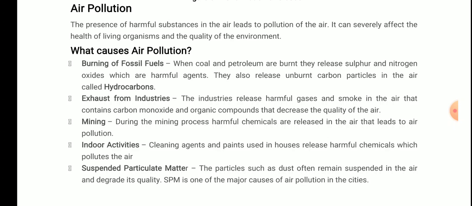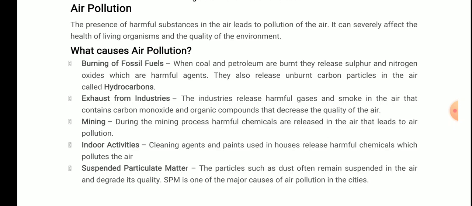We will be discussing it also, so these are very important. And if they are present in gaseous form, like sulfur oxide and nitrogen oxide, they are also very harmful for human beings if inhaled. So they are harmful both ways: when they mix with water they form acid rain, and in gaseous form they can be inhaled, go inside the nasal tract and cause allergy or severe problems, because it is a very harmful gas. So the first cause is burning of fossil fuels. They release sulfur and nitrogen oxides, which are harmful agents, and unburned carbon particles called hydrocarbons.